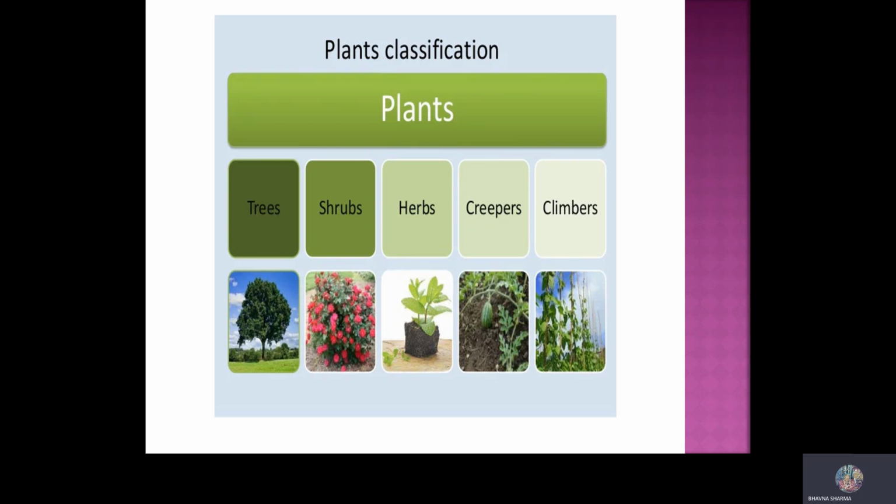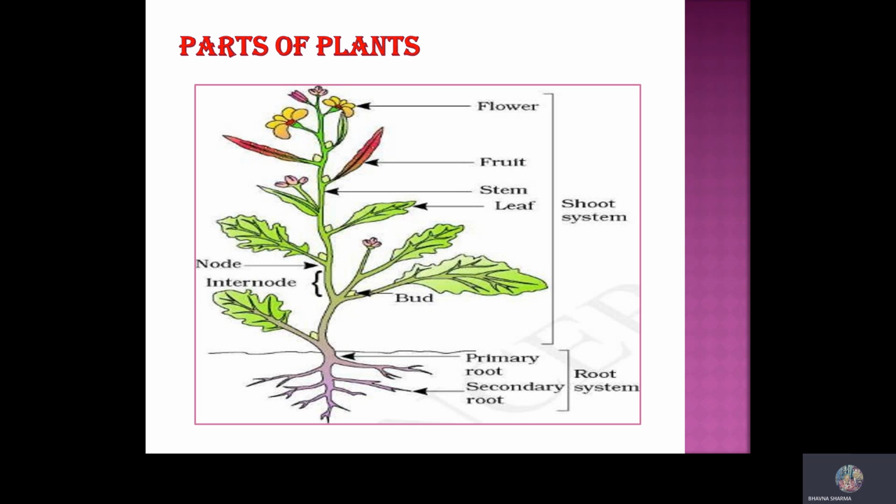Children, now if we study the parts of the plant, for studying the parts of the plant, we classify a plant into two systems. One is the shoot system and second is the root system. In the root system, we have two types of roots. One is taproot and second is fibrous root. Now, if we talk about the shoot system, the components of the shoot system are flower, fruit, stem, leaf, etc.